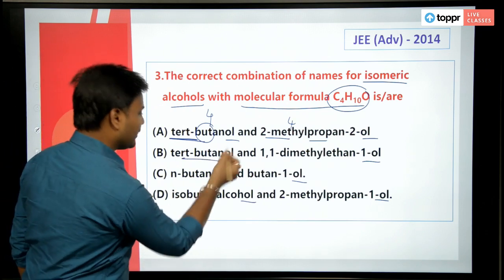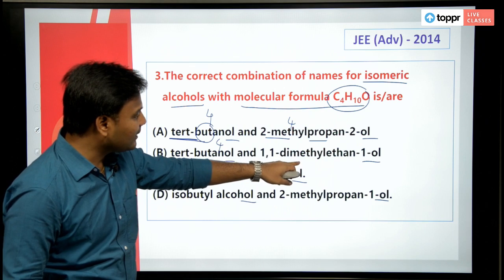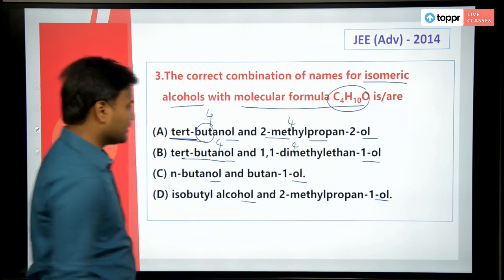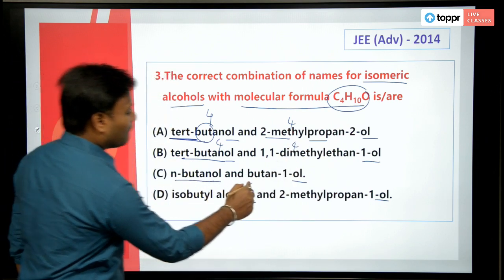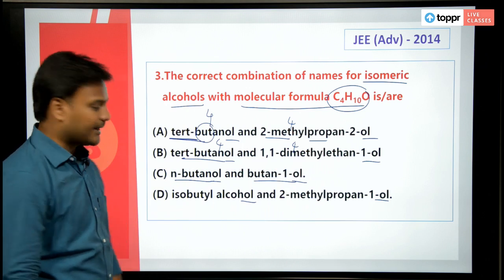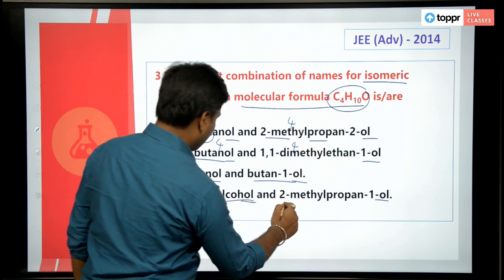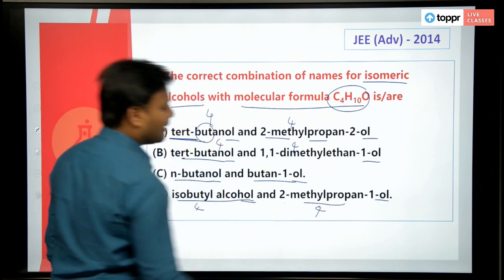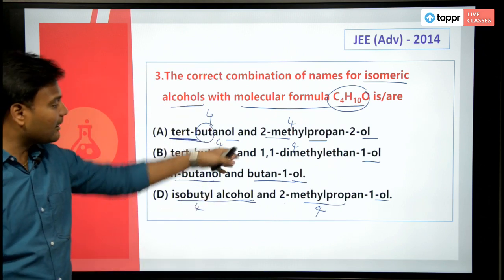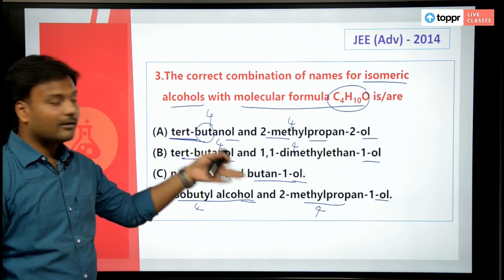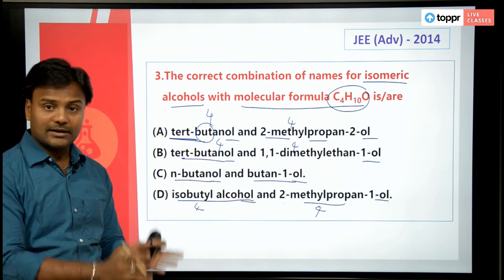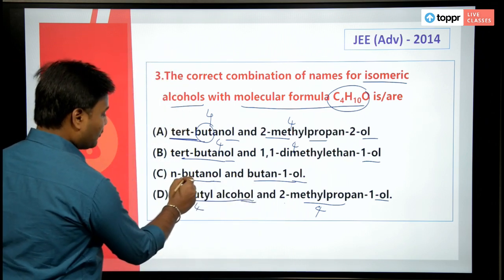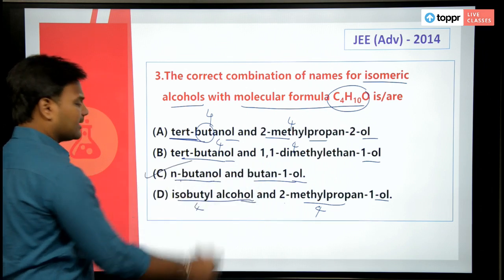Here tertiary butanol again has 4 carbons, 1,1-dimethyl ethan-1-ol. Here as well you have 4 carbons, fine. N-butanol, butan-1-ol, it is correct. Isobutyl alcohol, where you have the 4 carbons, 2-methyl propan-1-ol, again 4 carbons. Of course, the number of carbons in each and every case is similar. Then you need to look at the structures, whether these structures are exactly replicating the names. N-butanol and butan-1-ol, that is the right answer.